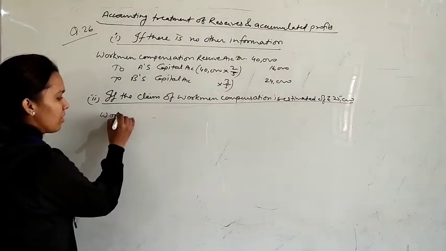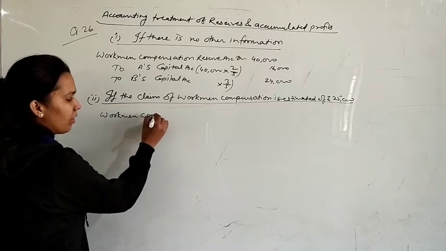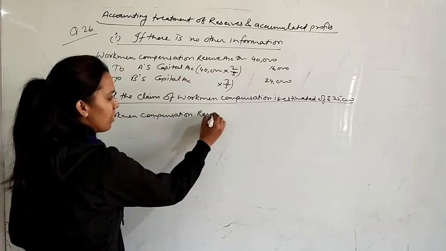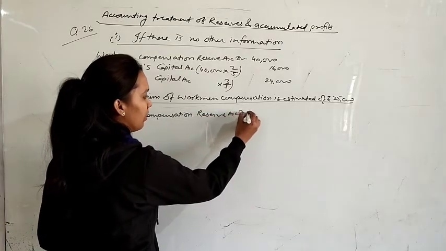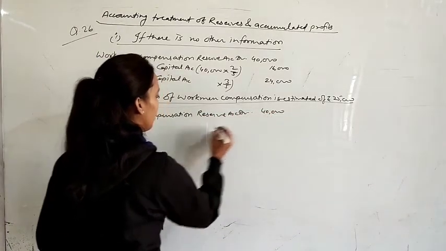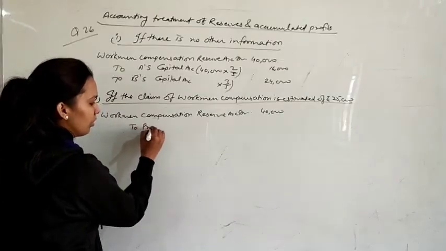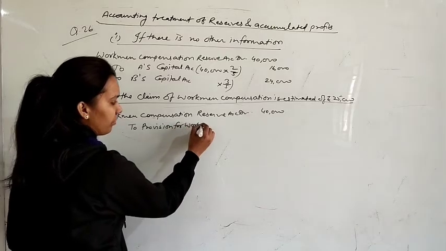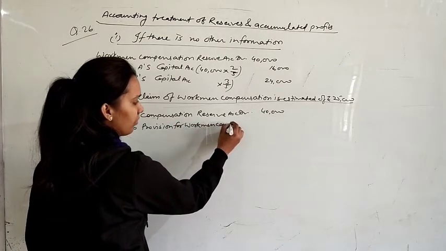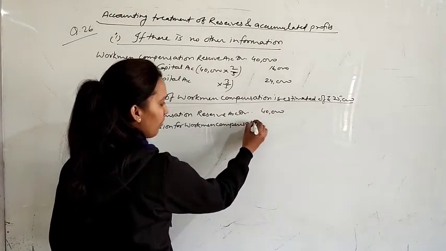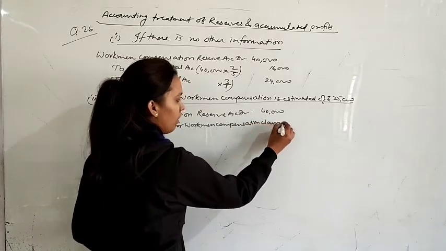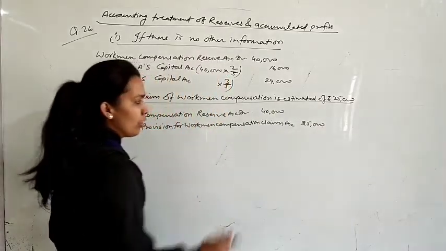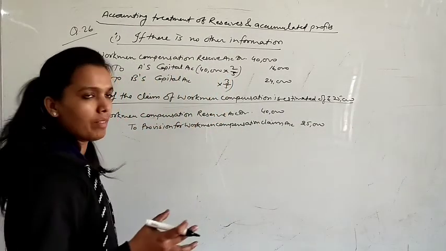Then we will pass the journal entry: workman compensation reserve account debit, that is 40,000, to provision for workman compensation claim, that is 25,000. So out of 40,000 you have adjusted 25,000 for the claim.